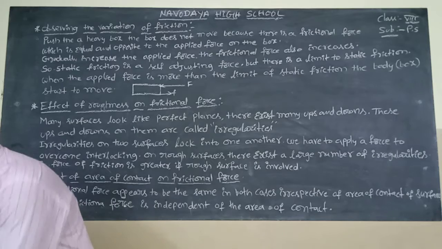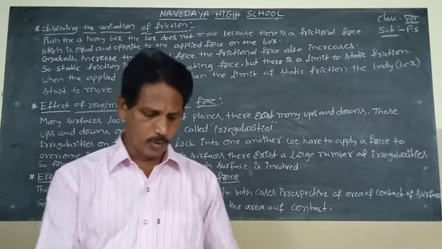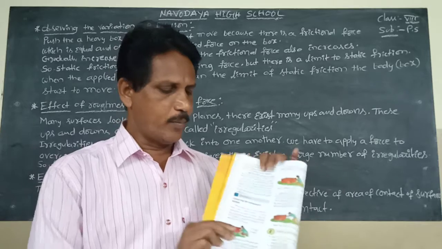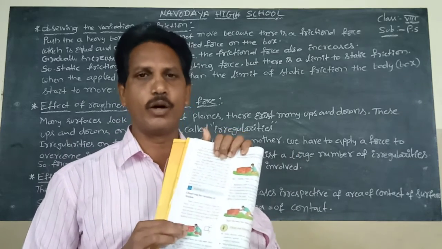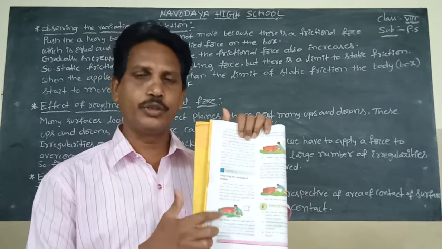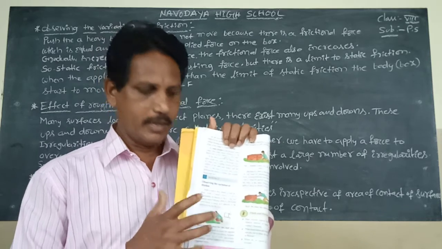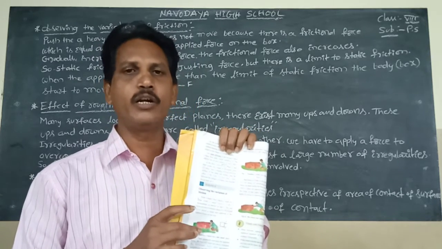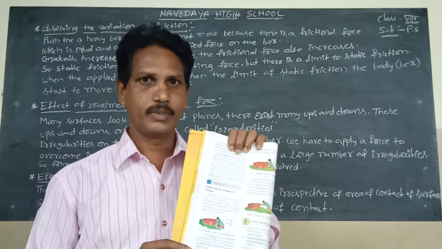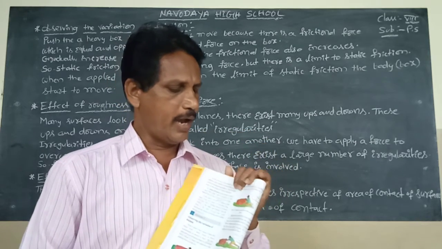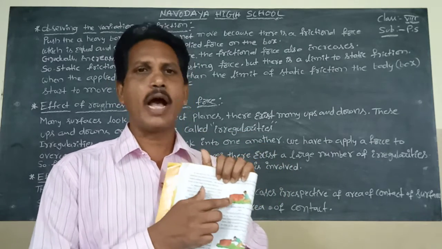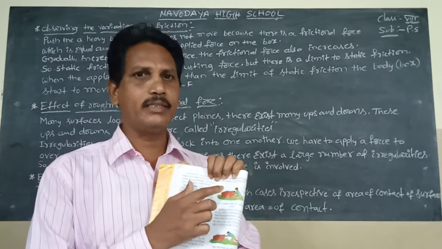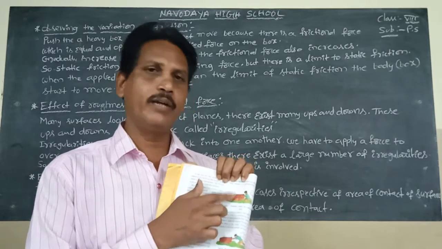See in our textbook, students, page number 22. A boy tried to push the heavy wooden box. The boy applies some force on the wooden box, but the heavy wooden box does not move. Again, the boy applied some more force, so the boy increased the force on the wooden box.